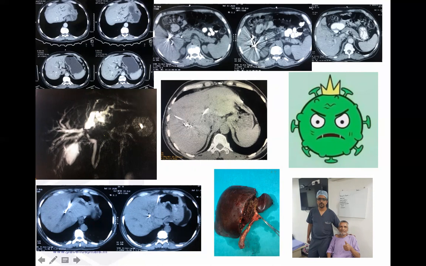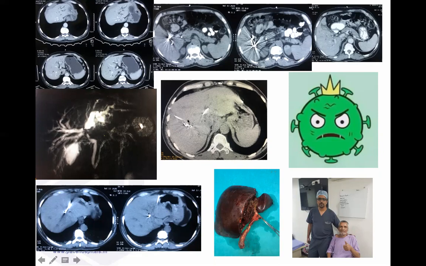Unlike in other cancers, in the presence of cholangitis or fever, we should never operate. Even in other cancers, we should not, but especially in hilar cholangiocarcinoma, because with your handling and a major hepatectomy in the presence of sepsis, the patient will definitely have a fulminant course. So I prefer our patient should not have any fever and normal CRP for a week at least before the surgery. So we brought this patient back in.